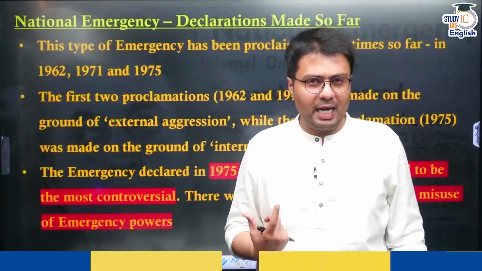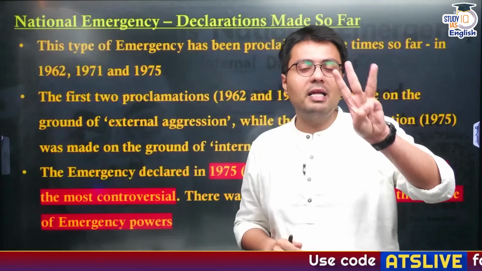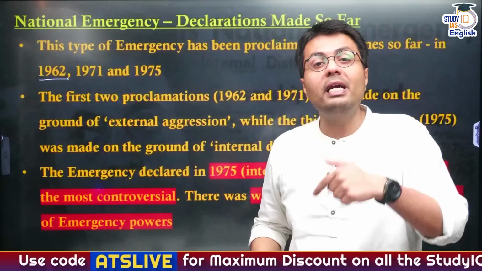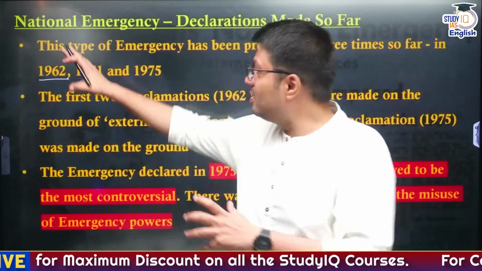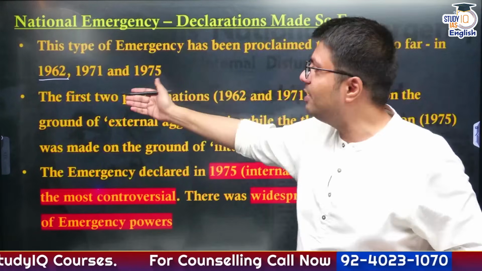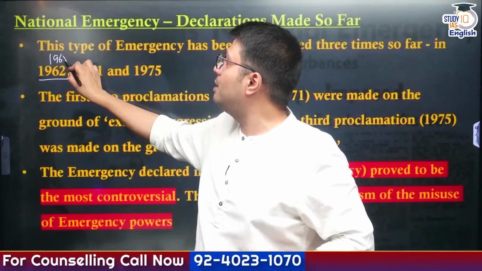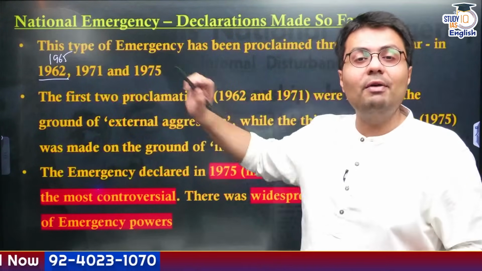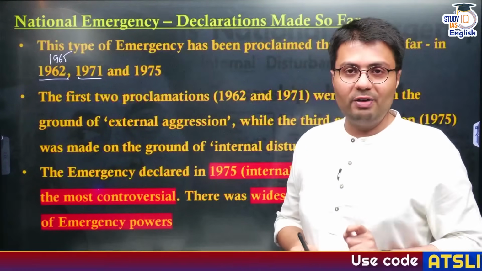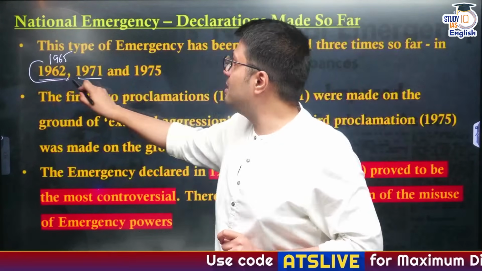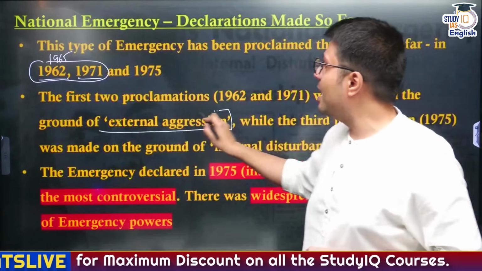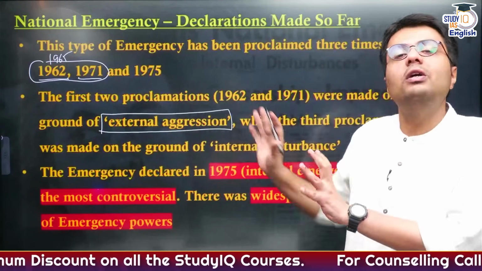Now what you need to understand is that up till now there have been 3 instances where national emergency has been proclaimed. It was proclaimed during 1962 when India went to war with China. And this national emergency which was imposed in 1962 continued till 1968. So it effectively also covered our war with Pakistan during 1965. And the second time when this national emergency was imposed was during the Bangladesh Liberation War in 1971. Now these two national emergencies in 1962 and 1971 were proclaimed on the grounds of external aggression. So there is no controversy regarding them.